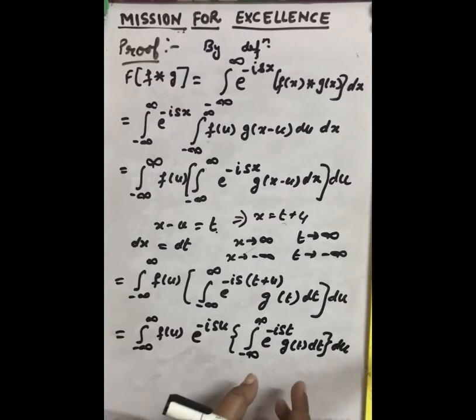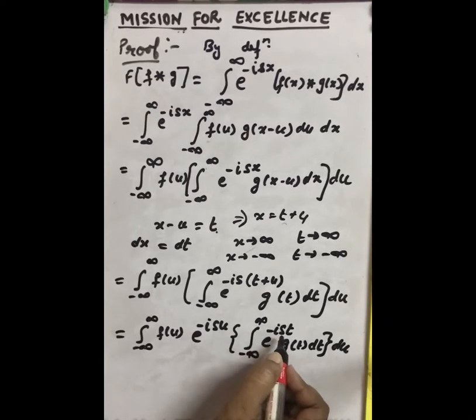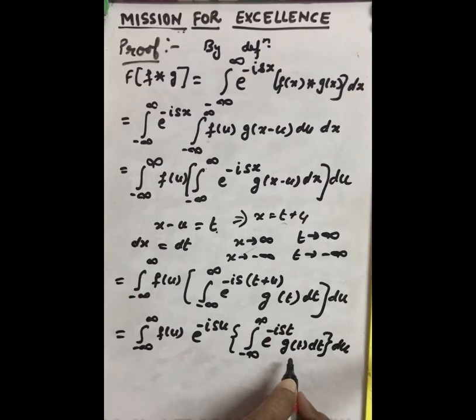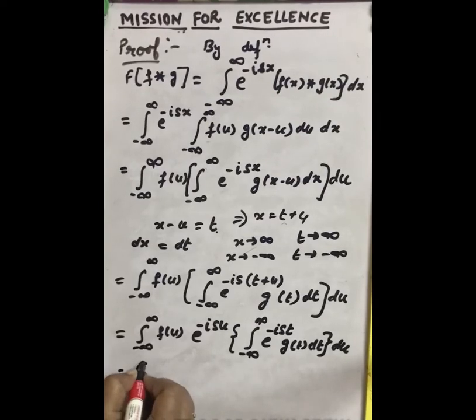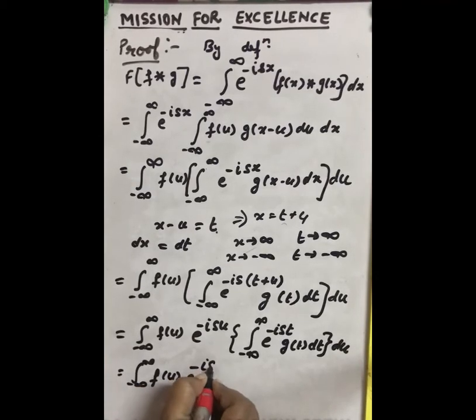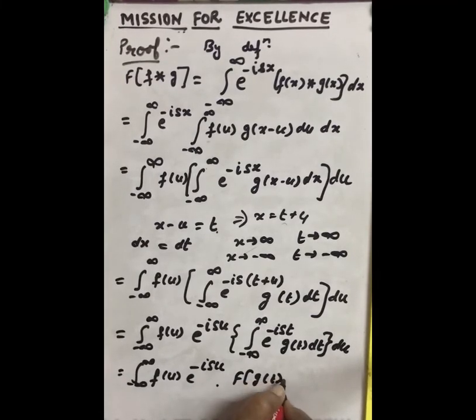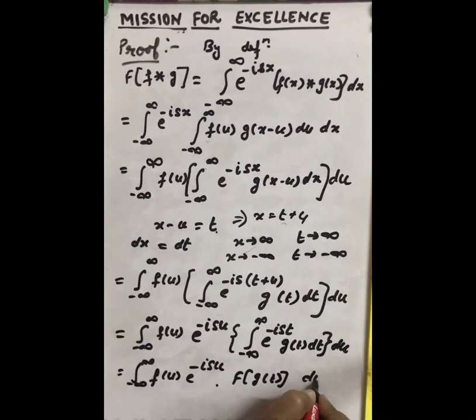Now by the definition of the Fourier transform, the integral of e raised to power minus iota st g(t) dt is the Fourier transform of the function g. So we have the integral of f(u) e raised to power minus iota su, times the Fourier transform of g(t), du.